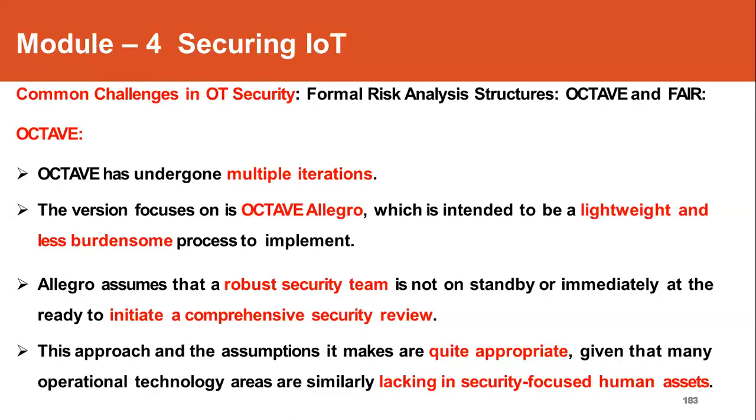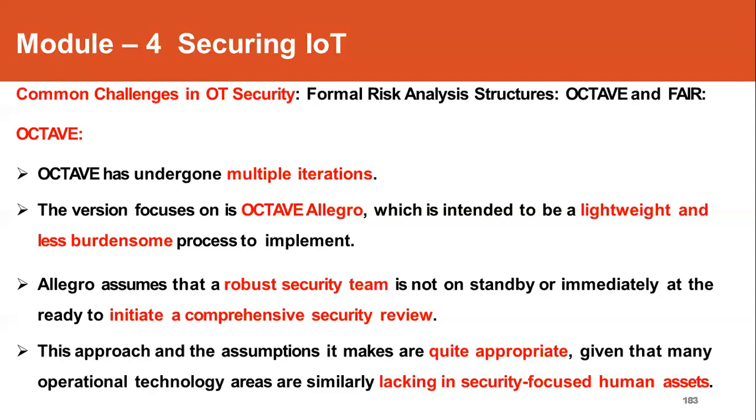So this particular version is assumed to be very robust, and it is not on standby or immediately at the ready, but it provides a comprehensive security review of the operating environment. So this particular framework is based on the assumption that it is quite appropriate given that many operational technology areas are similarly lacking in security focused on human assets.